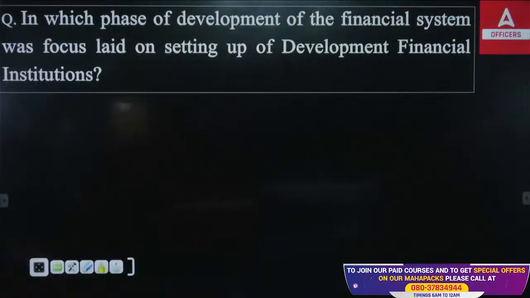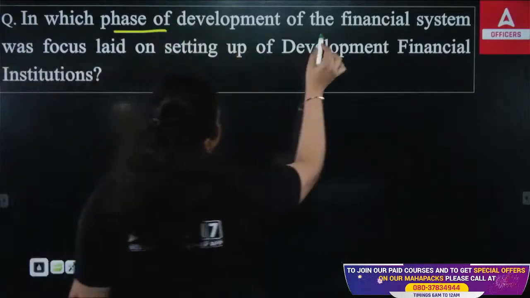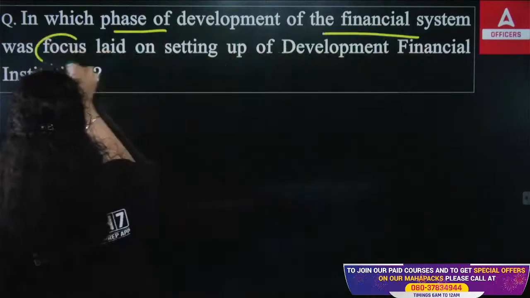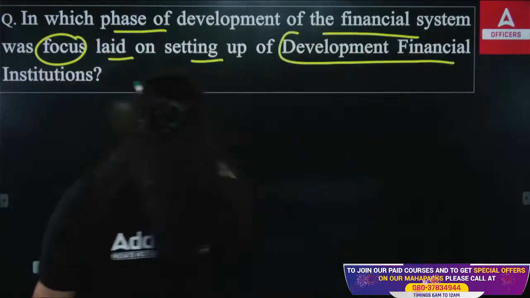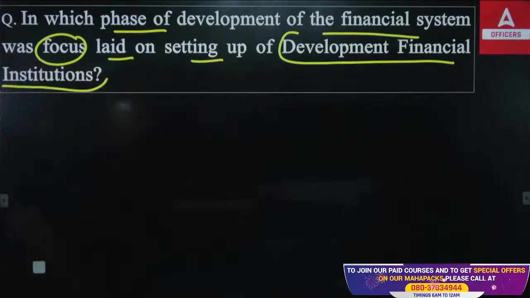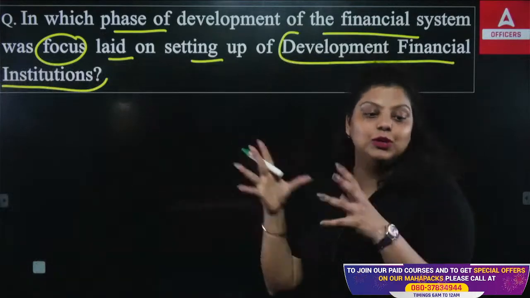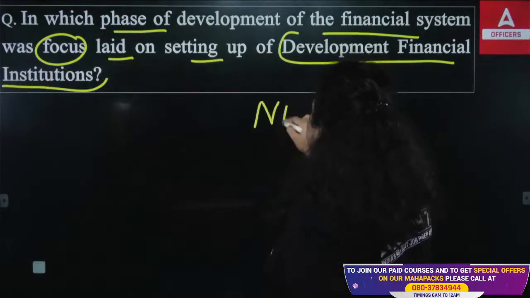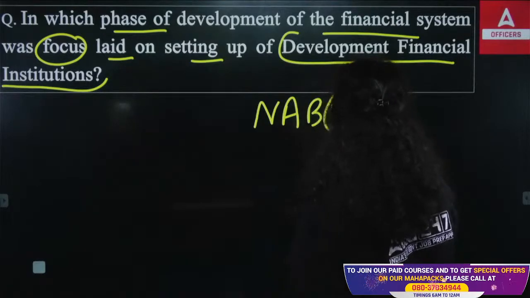Okay, next we have: in which phase of development of the financial system was the focus on setting up development financial institutions? So development financial institutions are the kind of institutions which work on the development of a particular sector. Like we have NABARD. It works for agriculture and rural development.